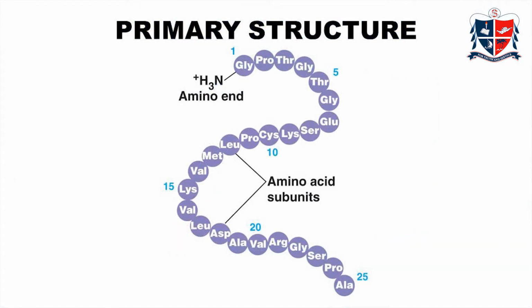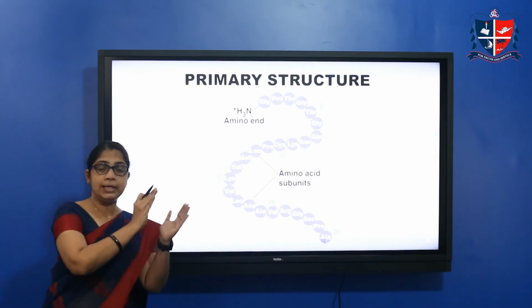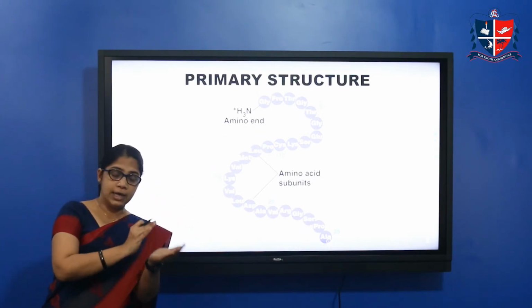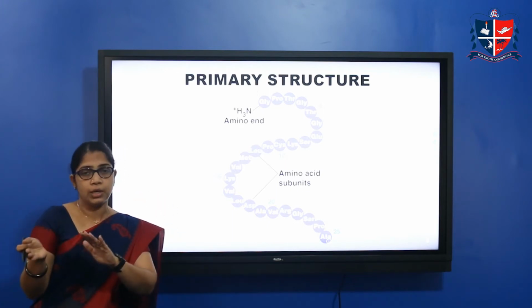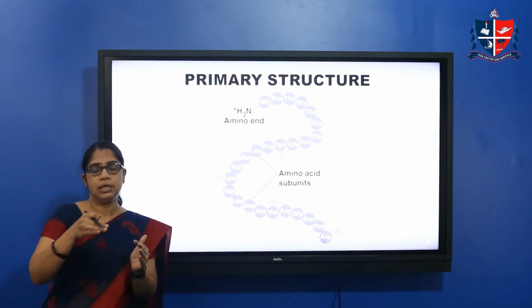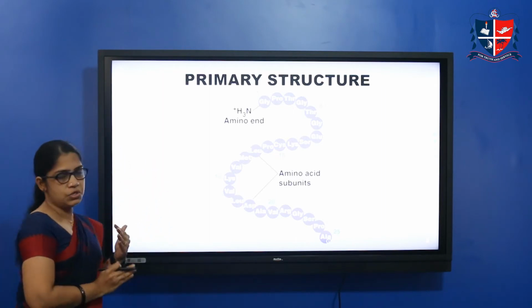Okay, and primary structure gives information about the amino acid sequence. How the different amino acids, you can see here around 25 amino acids, are connected together using peptide bonds. So primary structure talks about how these amino acids are arranged. For example, whether glycine is attached to alanine or whether glycine is attached to phenylalanine. So which one is attached to which? How is the sequence going? That is about primary structure.